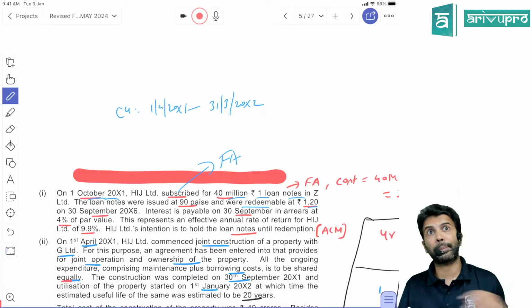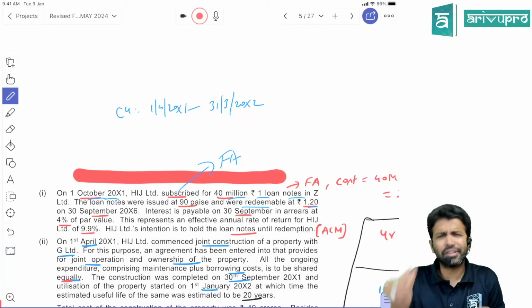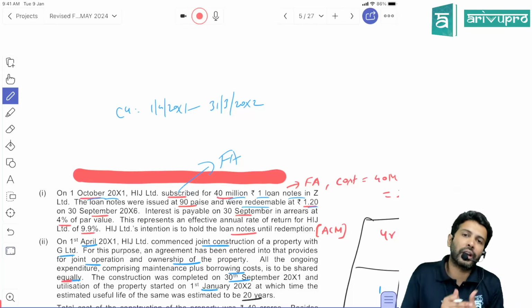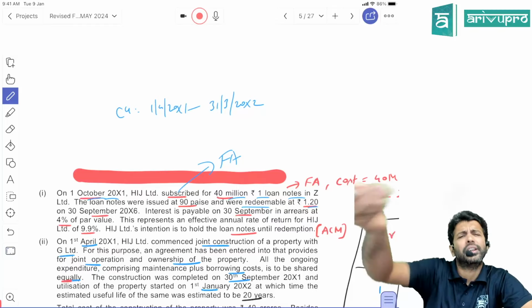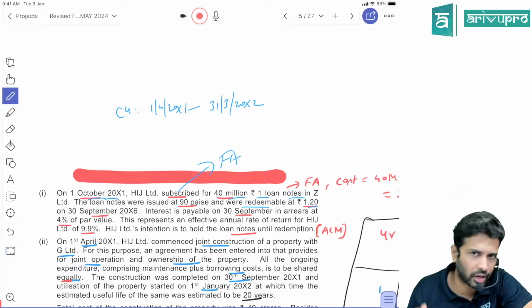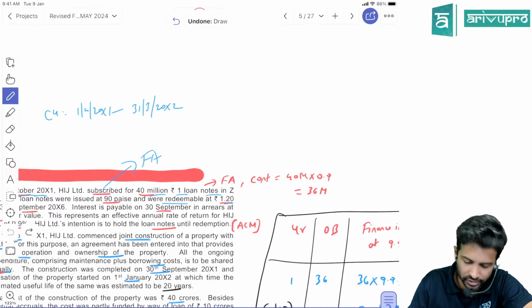If the transaction happened at off-market terms, we have to find out the fair value. Have they told anything? No. Only if the transaction happens at off-market terms do we need to find out the fair value, and you get that through the present value of future cash flows. Here they have not told anything. If they don't tell anything, we assume that the transaction is done at a fair price itself, and we'll directly record the financial asset initially at the same value, which is 36 million.